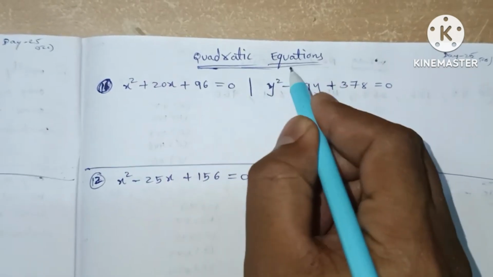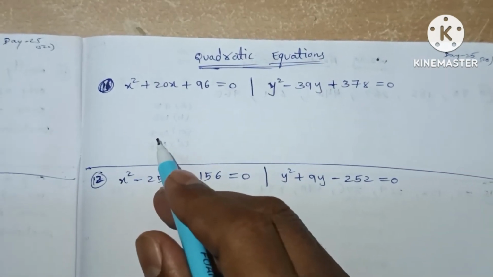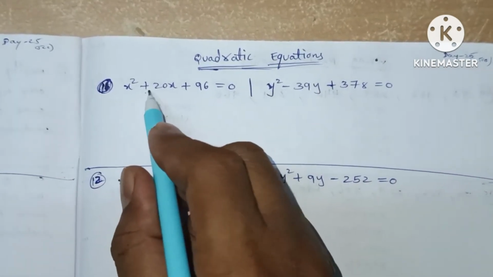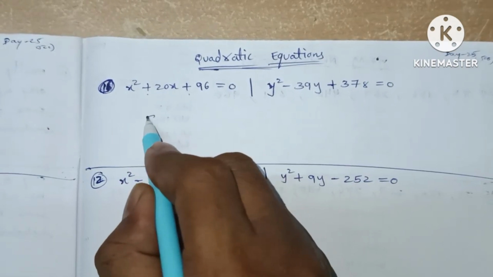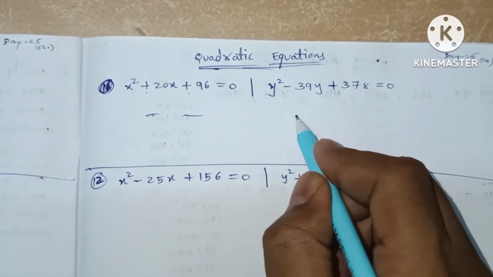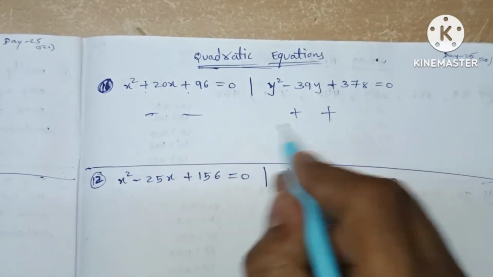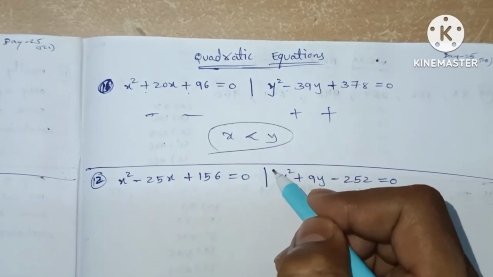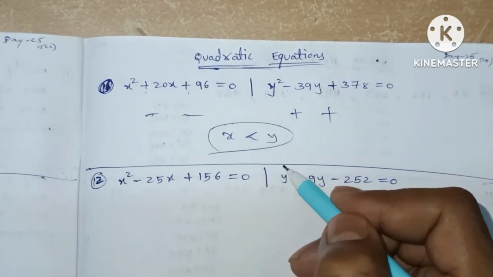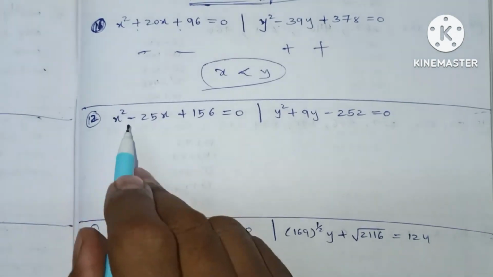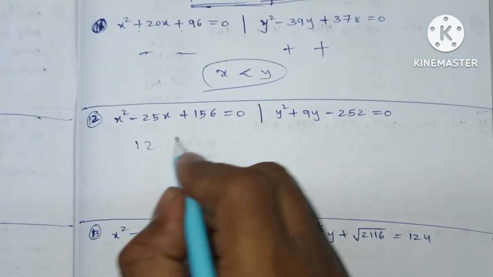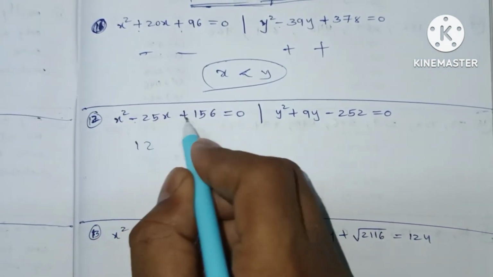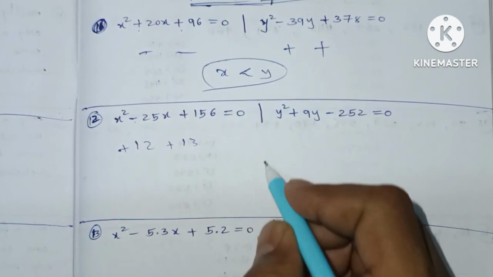Now we are going to see quadratic equations. Question number 1. It is plus and plus sequence, so the roots will be negative. Here minus and plus, so the roots are positive. By comparing these two, it is clear that x is lesser than y. Now question number 2. 156 means 12 13 times and minus and plus means roots are positive.